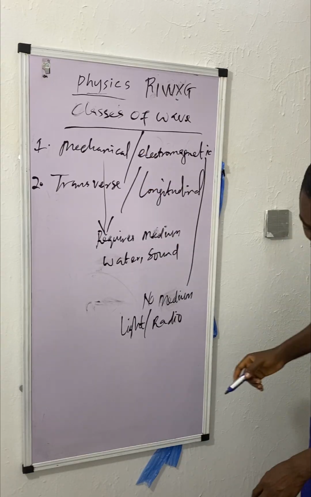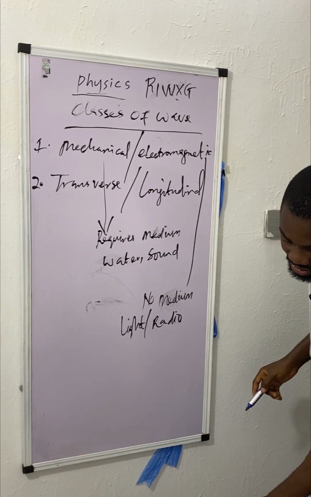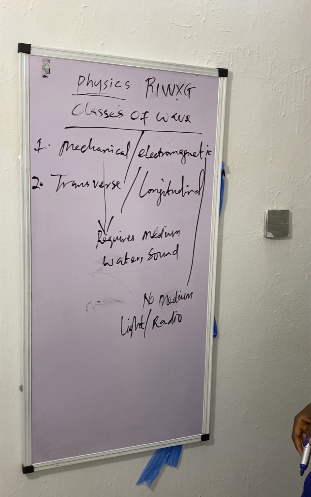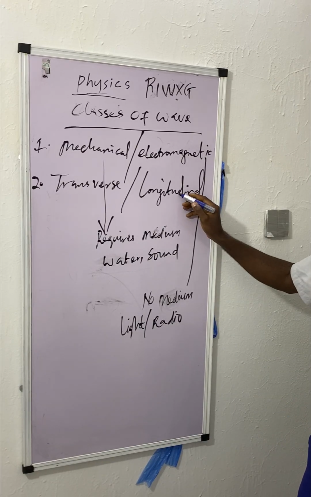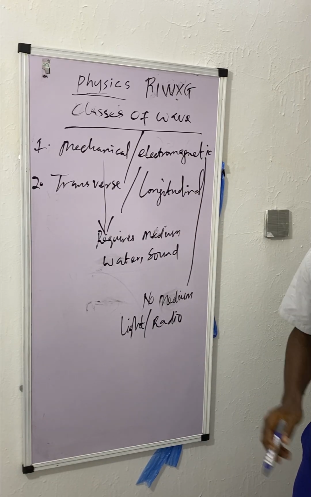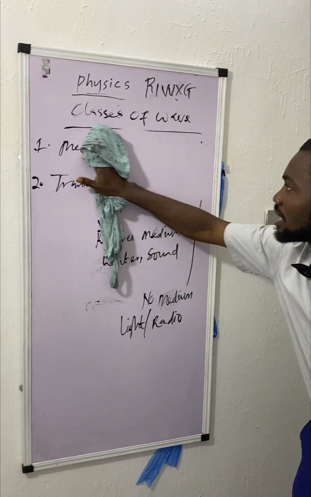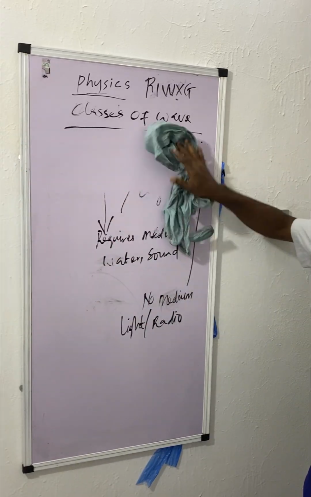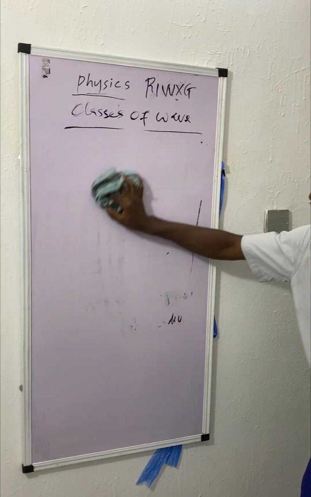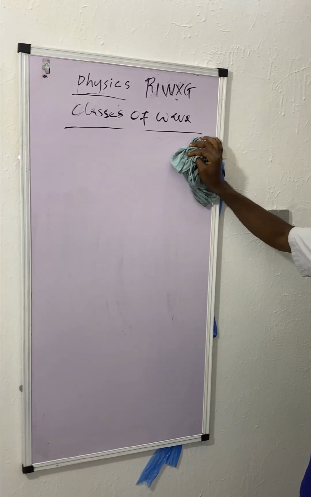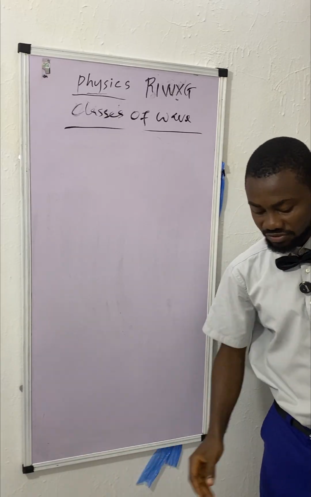So that's that for these two. Then let's look at longitudinal and transverse wave. One is parallel and the other one is perpendicular. Longitudinal, like I said before, is according to the direction of propagation. That is what you have to note about longitudinal and transverse wave.